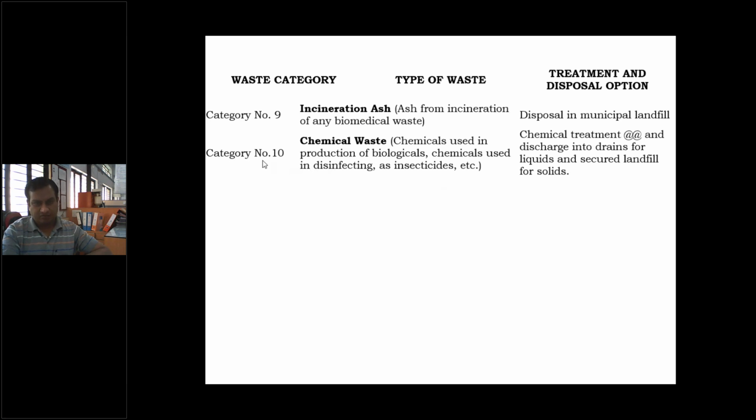Now category number 10 is chemical waste. Chemicals used in production of biologicals, chemicals used in disinfecting, as insecticides, etc. I have already told you what exactly insecticides are. So if these disinfectants or insecticides or some other chemicals are used for the preparation or the treatment, then it is called chemical waste.